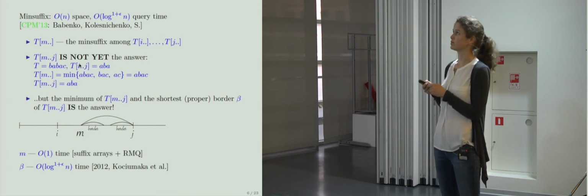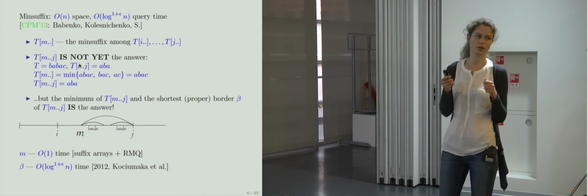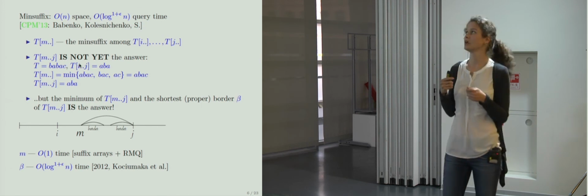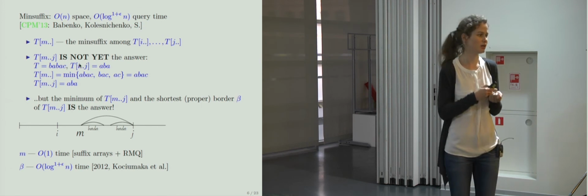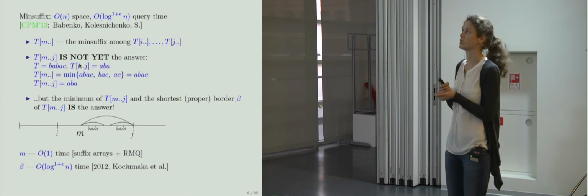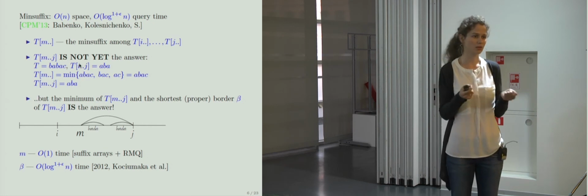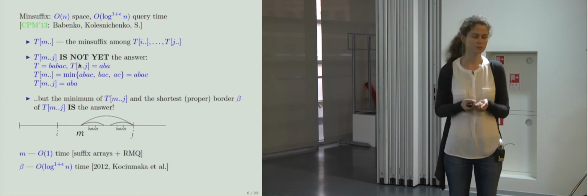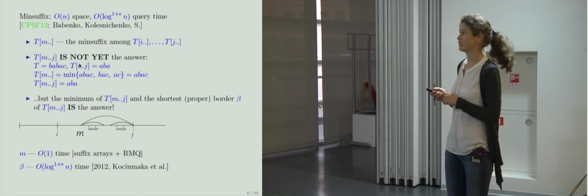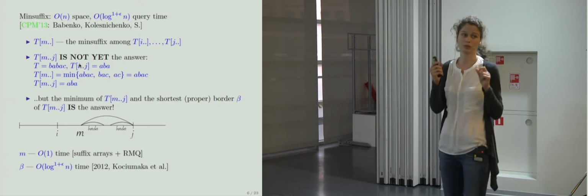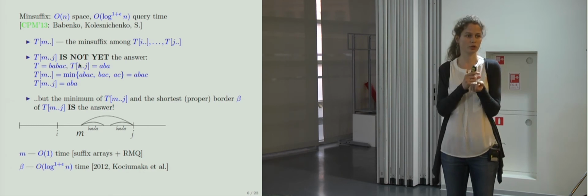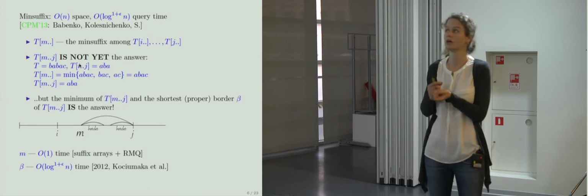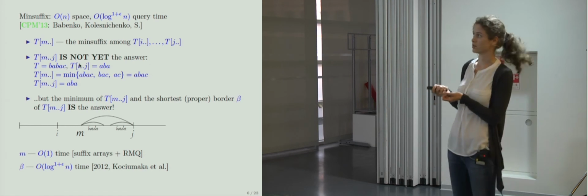If we take again the string ABABC and its substring ABA, then the minimal suffix starting inside ABA is ABABC, and we trim it, and we obtain ABA. Well, it's not the minimal suffix of ABA. The minimal suffix is A. But we can say that the minimum of t_m..j and its shortest border, which does not necessarily exist, but if it exists, we take it, is the answer.